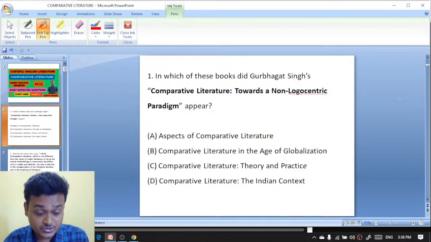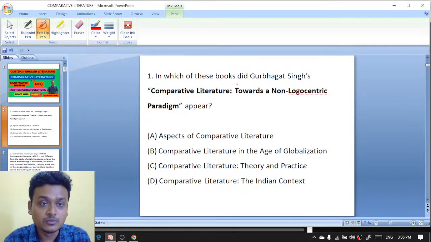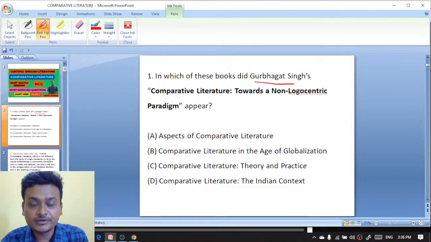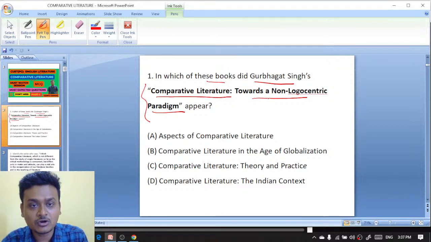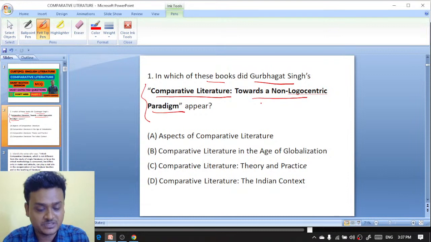The first question is: in which of these books did Guru Bhagat Singh's "Comparative Literature: Towards a Non-Logocentric Paradigm" appear?